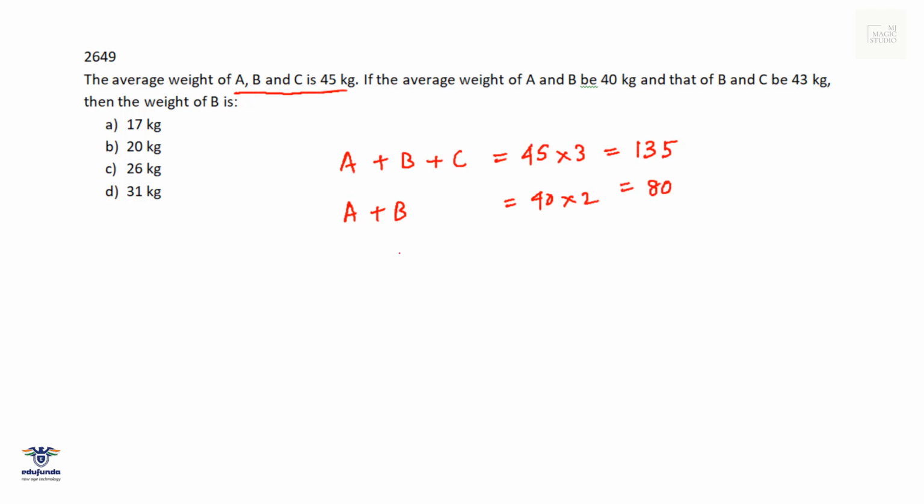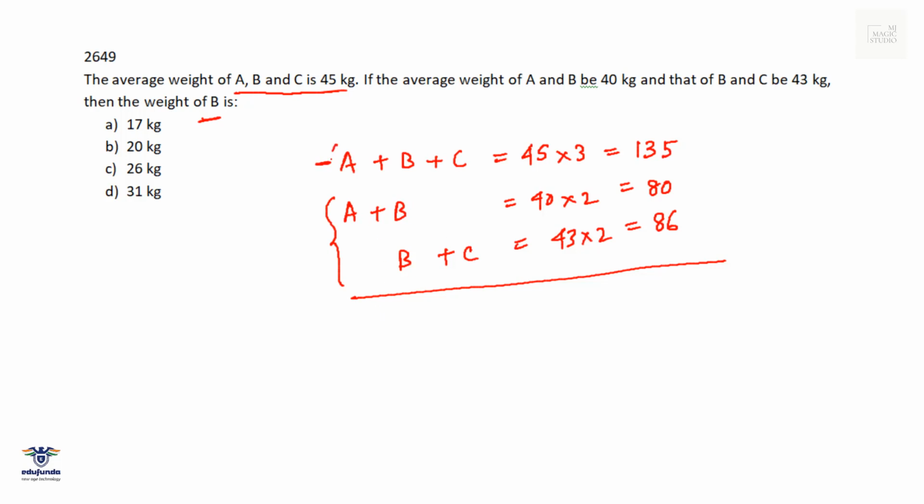And B and C is 43, B plus C is 43 into 2, that is 86. What is the weight of B? If I add these two, I'll get A plus 2B plus C, and if I deduct this particular A plus B plus C from it, I'll get the value of B.